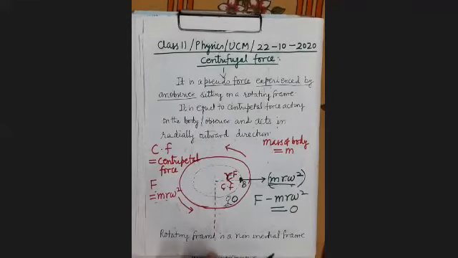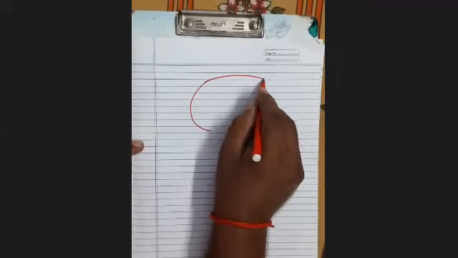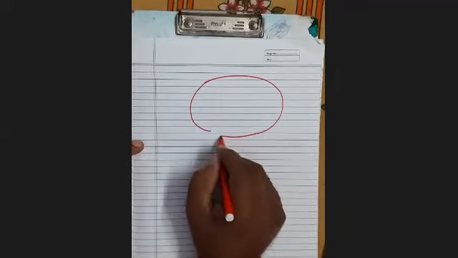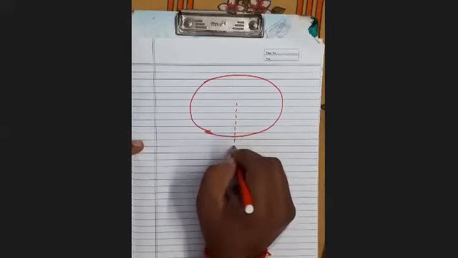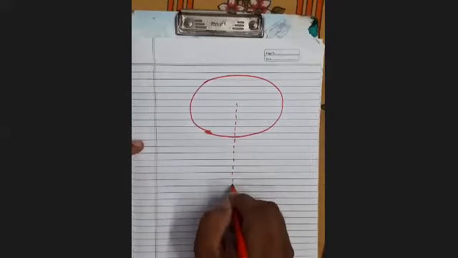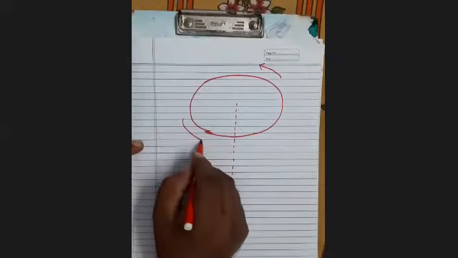Now see here, suppose the observer is standing outside the table, then no such force will be required. This is the rotating table, this is its axis of rotation. It is rotating with an angular velocity omega.